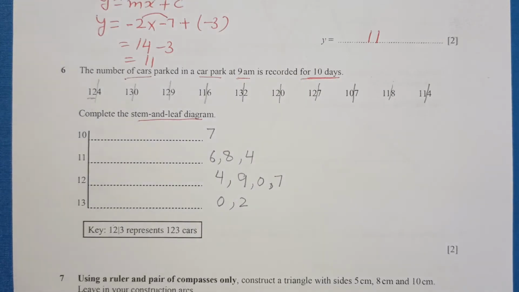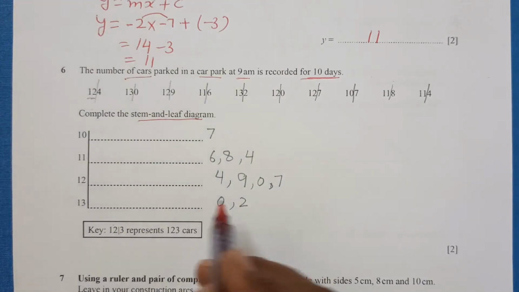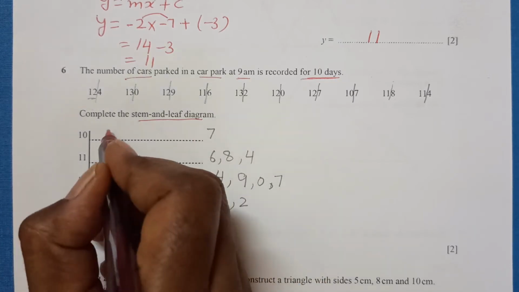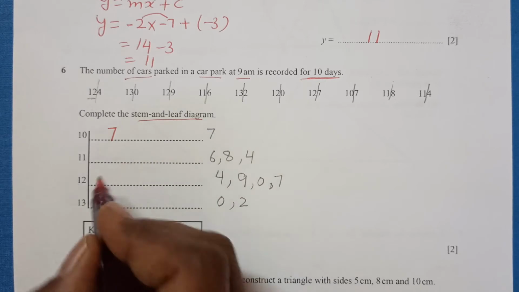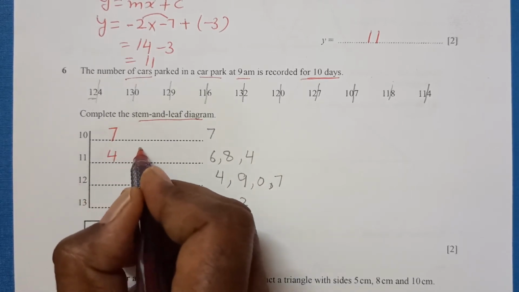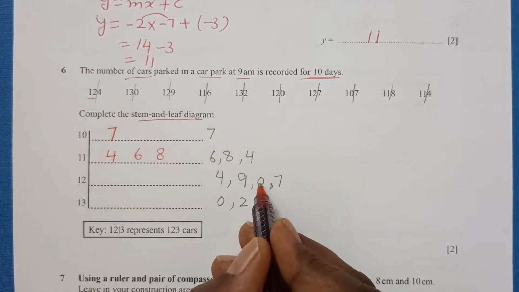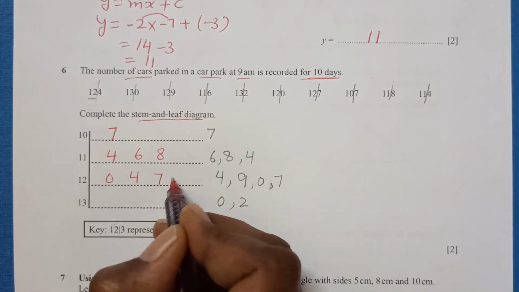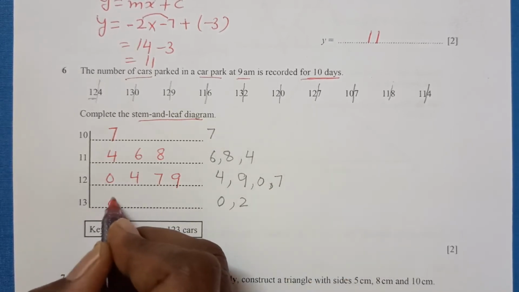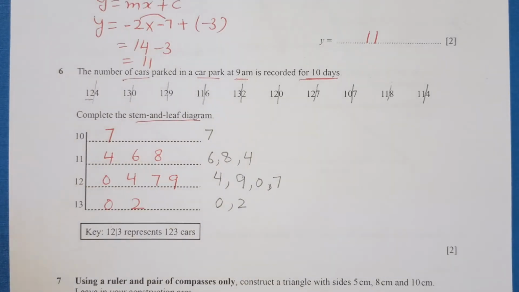Now we need to write down here in the actual space, but we need to write down in order. This is only 1, so we are just going to put 7 here, and here we can write down 4, 6, 8, and this will be 0, 4, 7 and 9, and this is 0 and 2. So that's it.